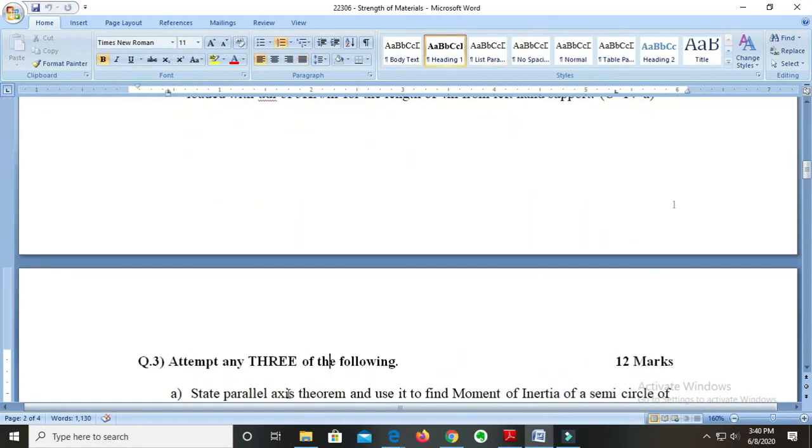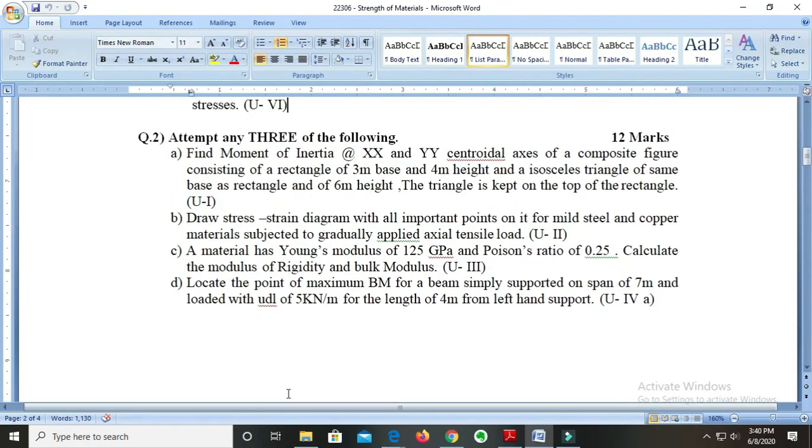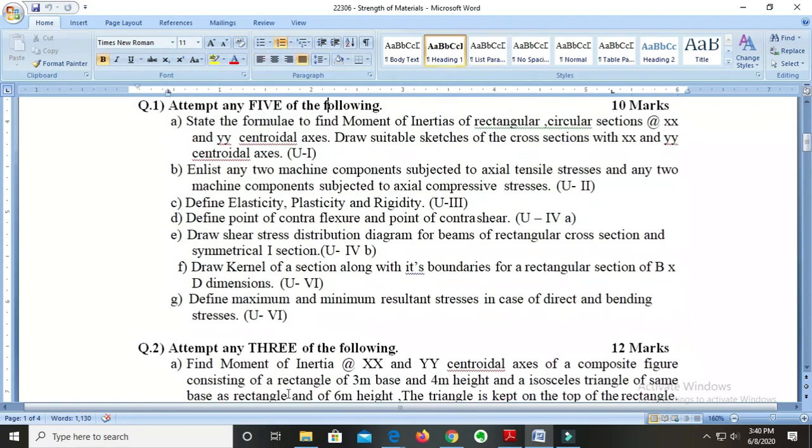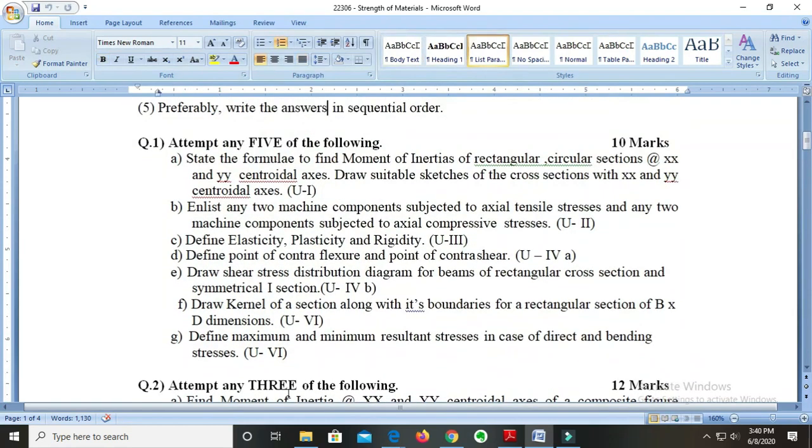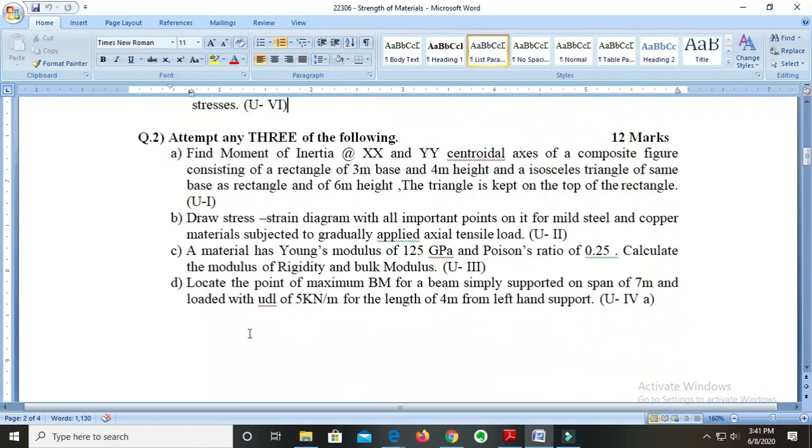Now for the second question, we have to attempt any 3. There will be 4 questions in that, of which we have to solve any 3. So we will have the first question from moment of inertia, that is the first topic, the second question from the second topic, the third question from the third topic, and the fourth question from the fourth topic, in this manner. Now you can see the difference between question number 1 and question number 2. In question number 1 you will find that most of the questions are of theoretical nature, meaning you will be asked definitions, formulas, machine components, drawings, etc., or the principles. From the second question, the majority of focus shifts to numericals. Question number 2A is a numerical.